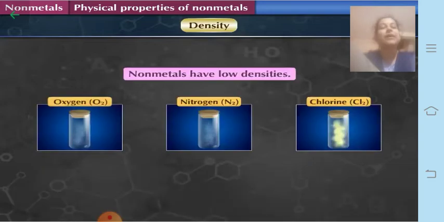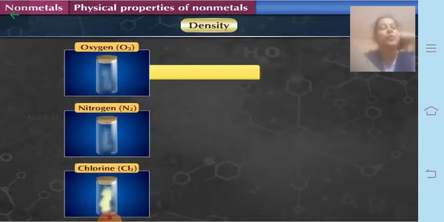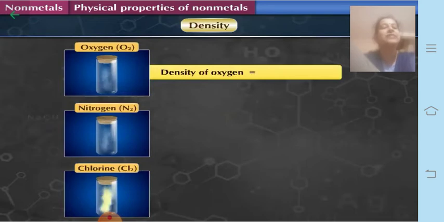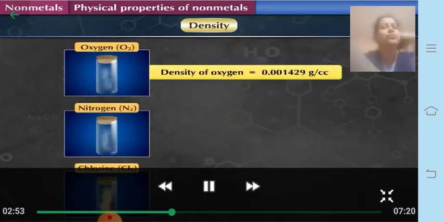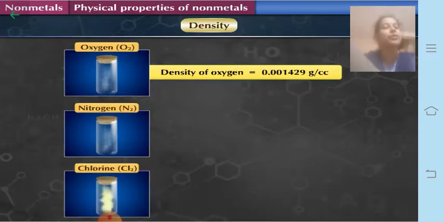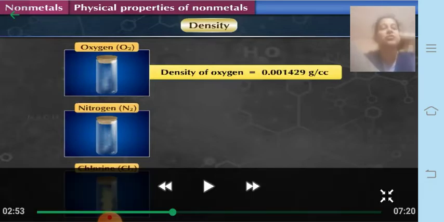Next is the density. Non-metals have low densities. Let us see each one of these. Oxygen has a density of around 0.0001429 grams per cubic centimeter, which is very less as compared to that of water. Water has 1 gram per cubic centimeter, whereas you can see the density of oxygen is so less.